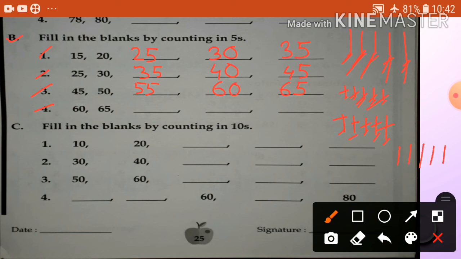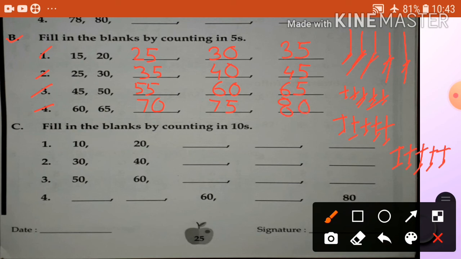So I write here 70. Counting in fives. 70, 71, 72, 73, 74, 75. 76, 77, 78, 79, 80. So 5 steps you go, children.